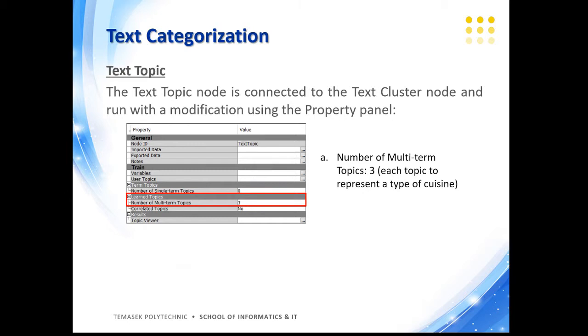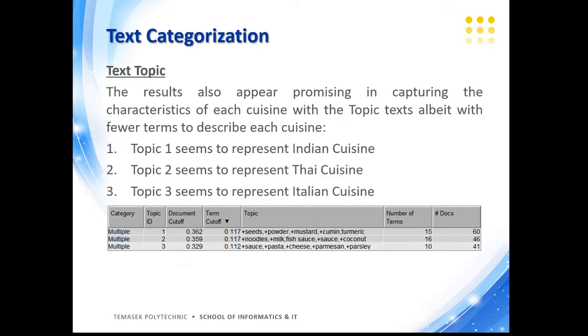And next, we attach the text topic node to the text cluster node and make one modification to the number of multi-term topics, which is set to 3 because each topic is to represent a type of cuisine. The results also appear promising in capturing the characteristics of each cuisine. Topic 1 seems to represent Indian cuisine, topic 2 seems to represent Thai cuisine, and topic 3 seems to represent Italian cuisine.